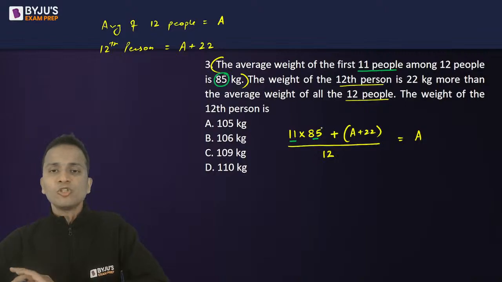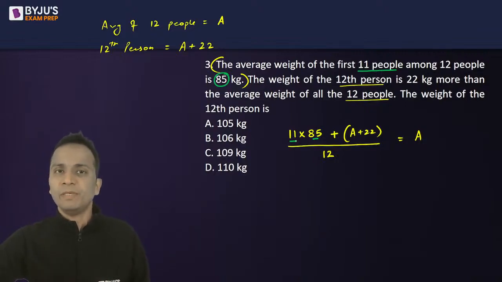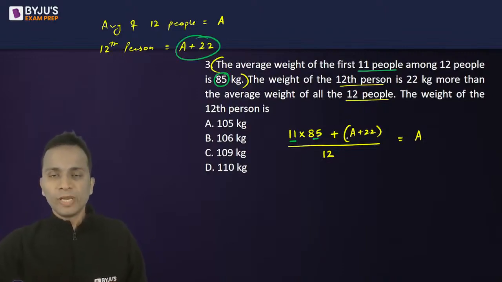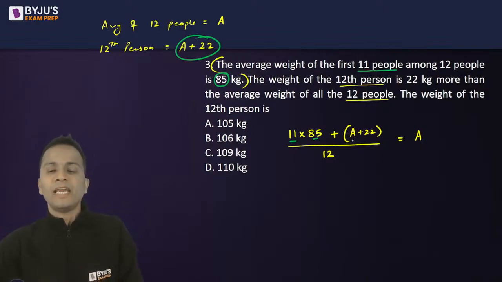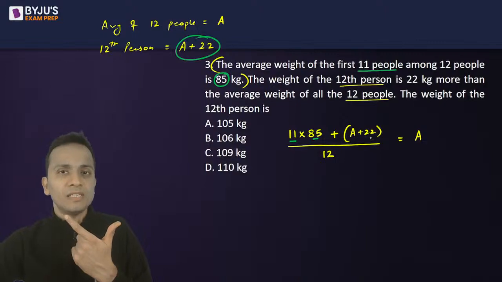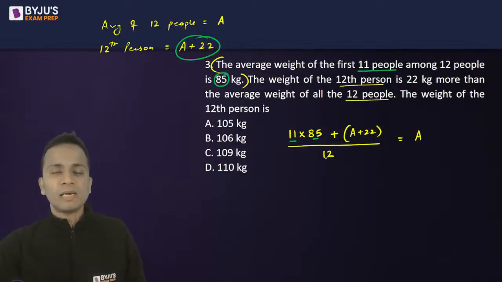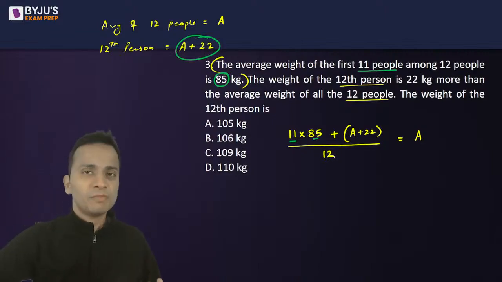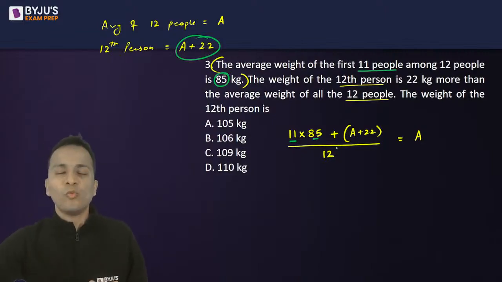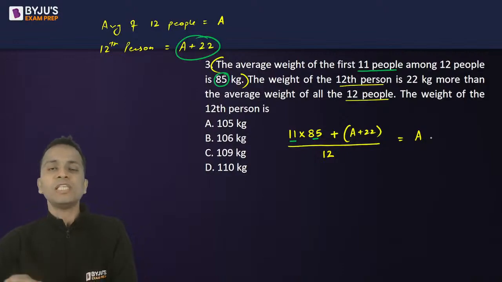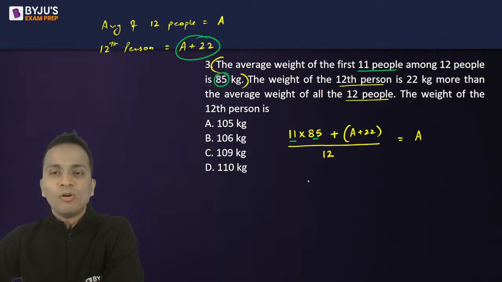Okay, so this is the sum of the weights of 11 people. In this, if I add the weight of the 12th person, which is A plus 22, then 11 multiplied by 85 plus A plus 22 will give me the sum of the weights of 12 people. Now, when this sum is divided by 12, it will give me the average weight of these 12 people, which is equal to capital A. Now, simplify and get the value of capital A.